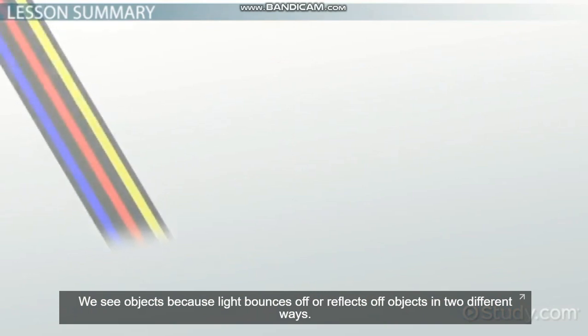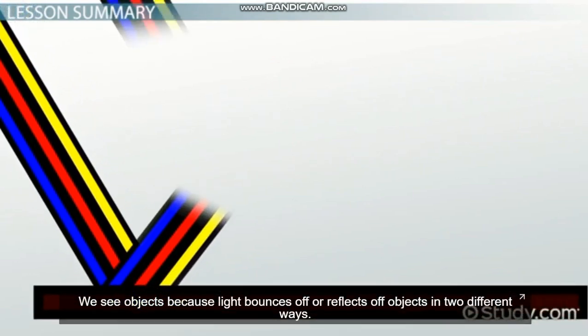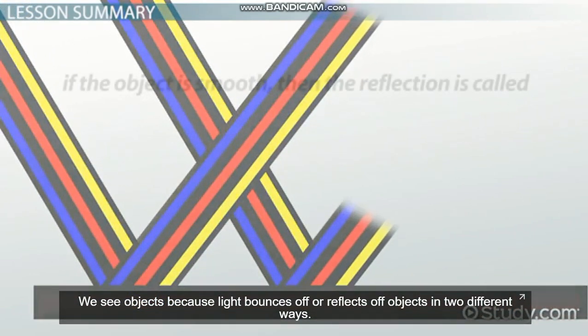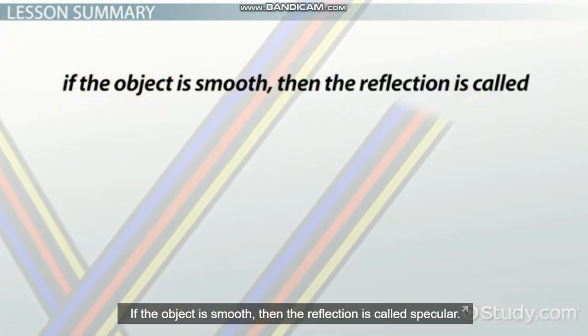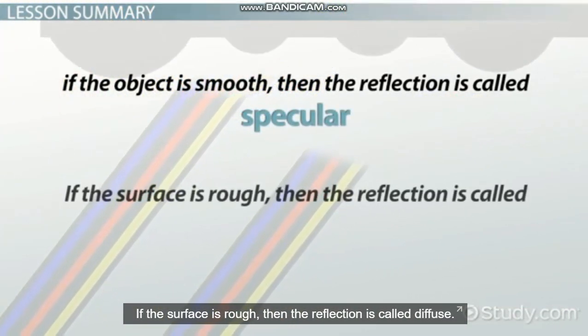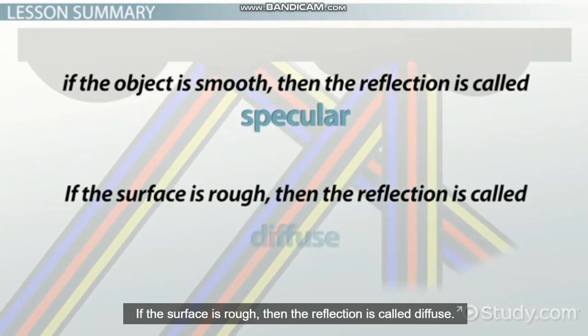We see objects because light bounces off or reflects off objects in two different ways. If the object is smooth, then the reflection is called specular. If the surface is rough, then the reflection is called diffuse.